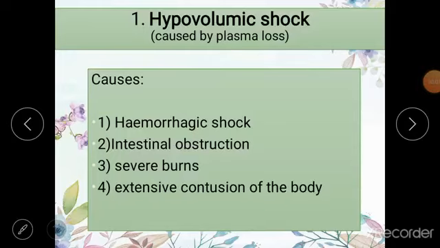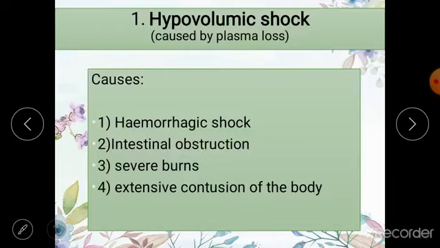Now what are contusions? Contusions are closed injuries in which there is no blood loss or hemorrhage. This happens when you bump into something, or whenever there is deep tissue injury but there is no bleeding. So when there are extensive contusions in the body, there is deep tissue damage despite there being no hemorrhage.